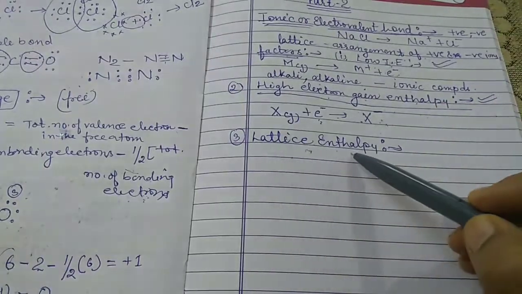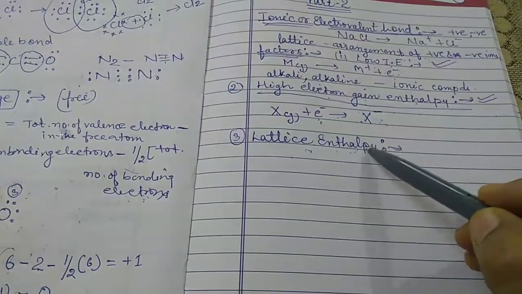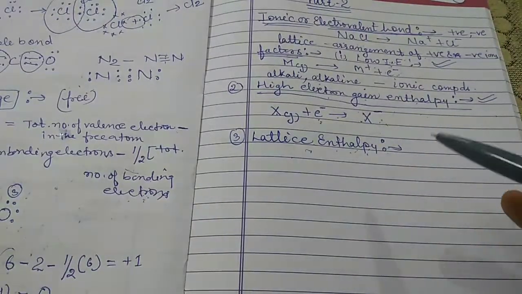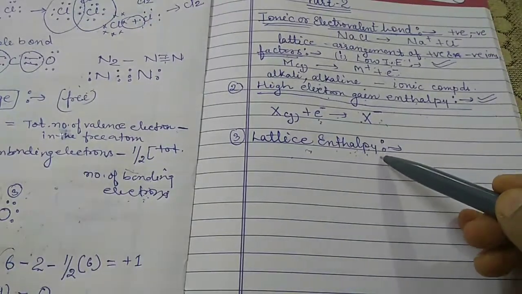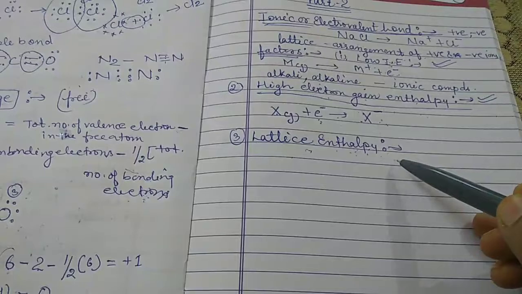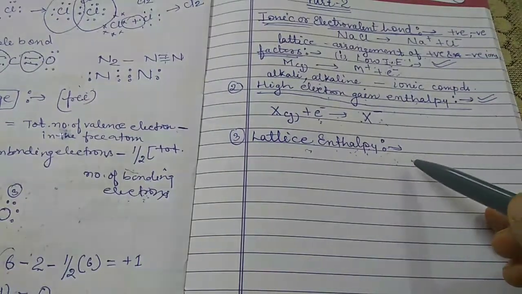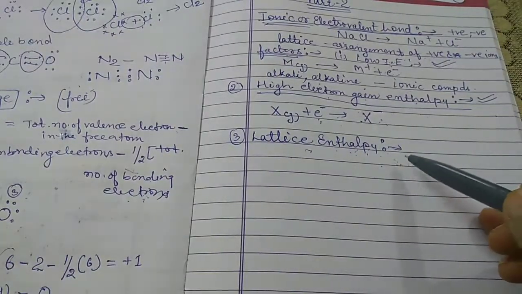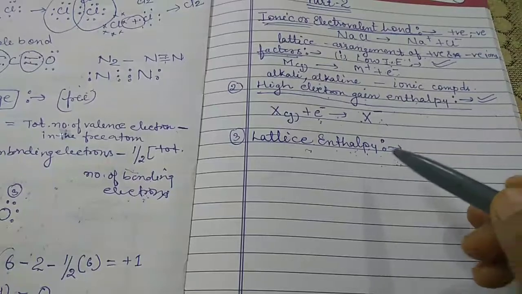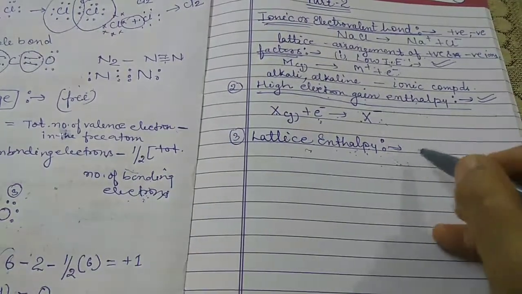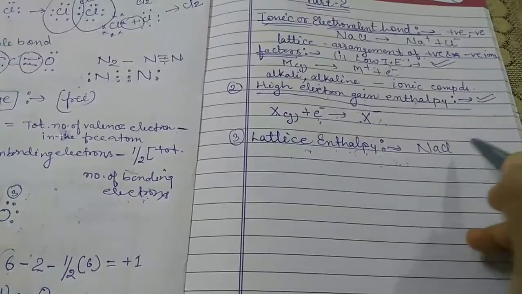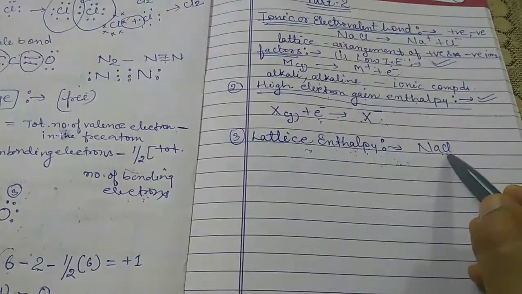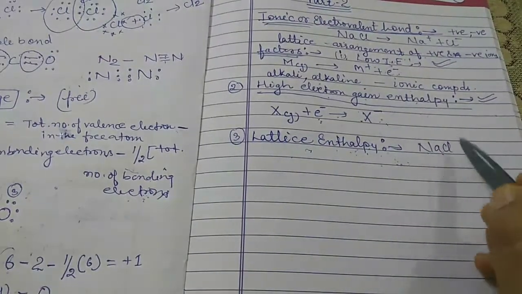The lattice enthalpy of an ionic solid is defined as the energy required to completely separate 1 mole of a solid ionic compound into its gaseous constituent ions. For example, NaCl is an ionic compound.